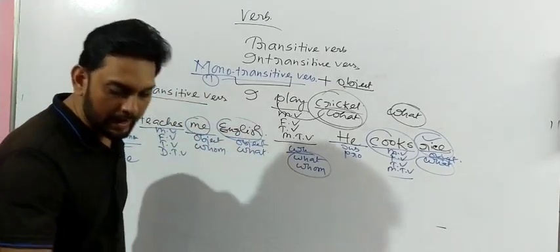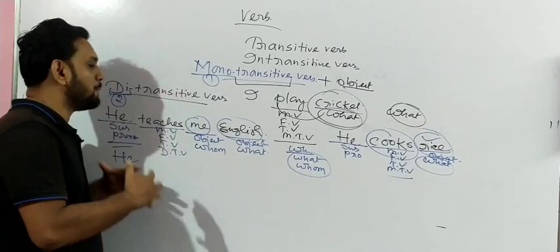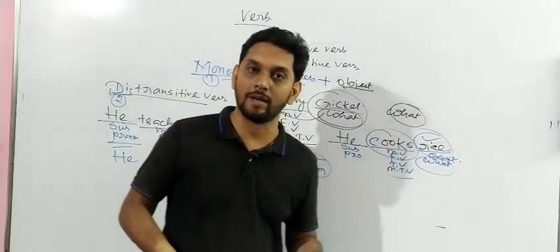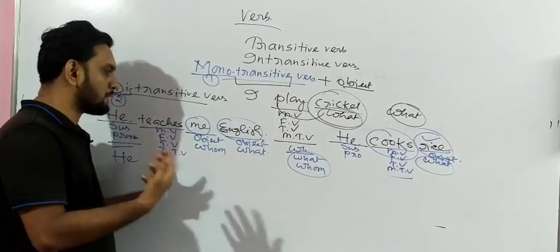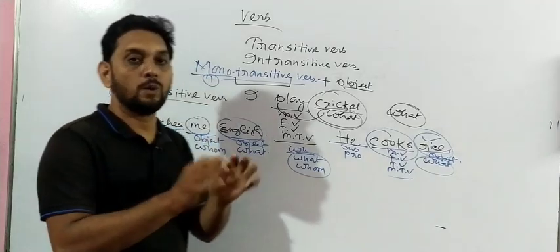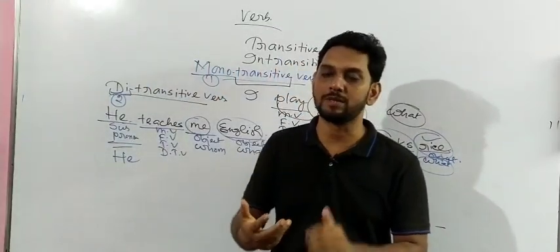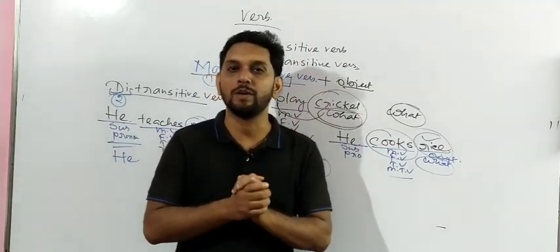Got my point? Because I should not give more and more examples here, since the concept will remain the same, why should I write? Why should I tell you? Because the same concept will be told. Yes or no? So it is important that we understand the meaning of ditransitive. Ditransitive means there should be 2 objects and mono means only a single object. That is the concept we have learned today.